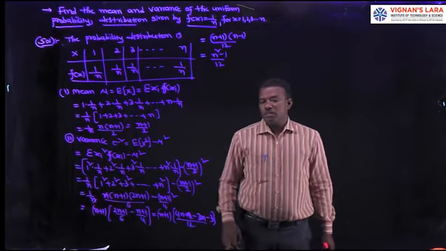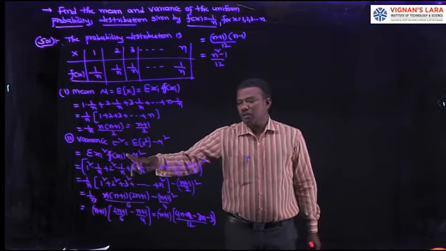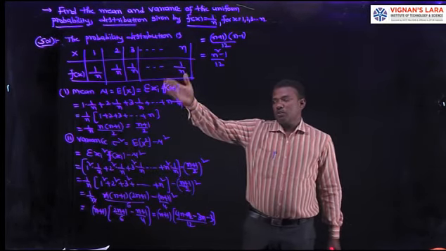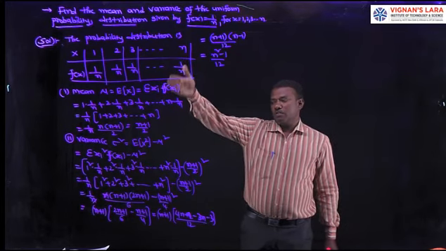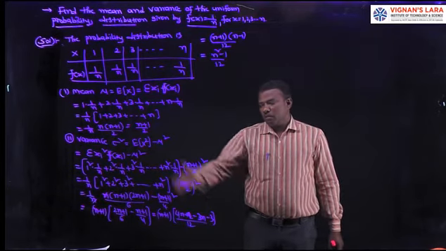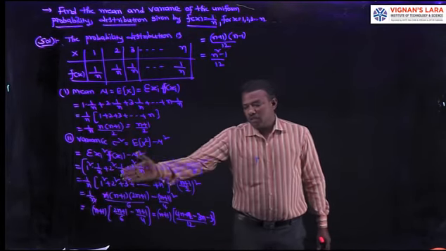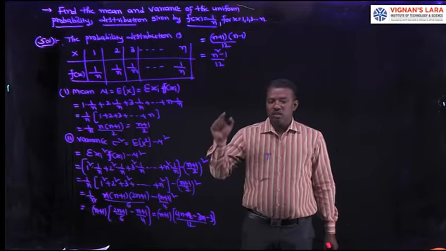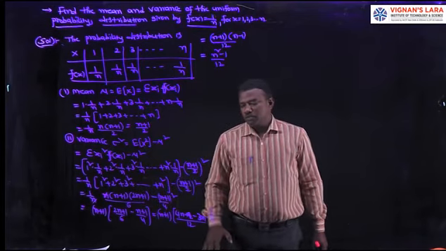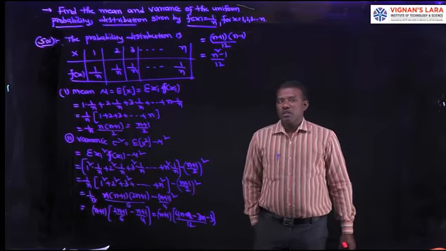Then variance is sigma square equal to E of x square minus mu square, that equals sigma xi square into f of xi minus mu square. Xi square means 1 square into 1 by n plus 2 square into 1 by n plus 3 square into 1 by n, and so on, n square into 1 by n, minus mu square, (n plus 1) by 2 whole square. 1 by n is the common value, remaining 1 square plus 2 square plus 3 square and so on plus n square. This represents the sum of squares of first n integers. Its formula is n into (n plus 1) into (2n plus 1) by 6. Simplify, we get the variance of the uniform probability distribution. Its value is (n square minus 1) by 12.